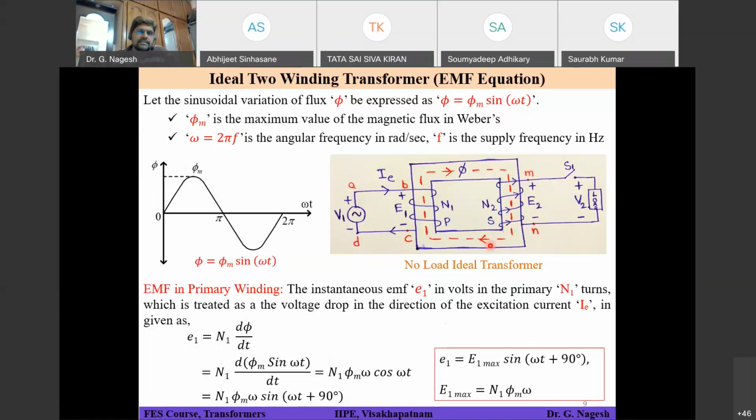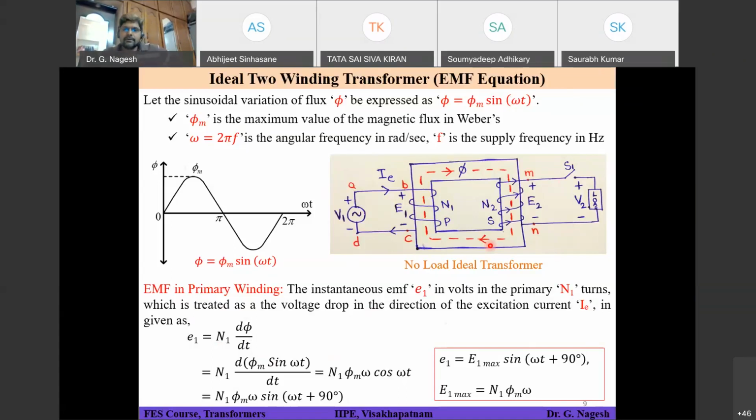Lenz's law states that only. In Lenz's law, the minus sign is coming into the picture only to denote the physical opposition of the flux which was developed and which is opposing the main flux. Since they both are in opposite directions, that's why we are placing the minus sign. That's what Lenz's law states.